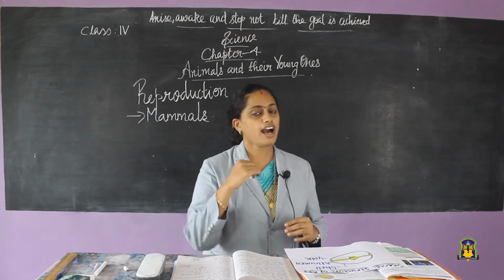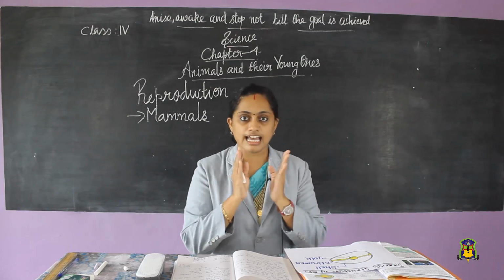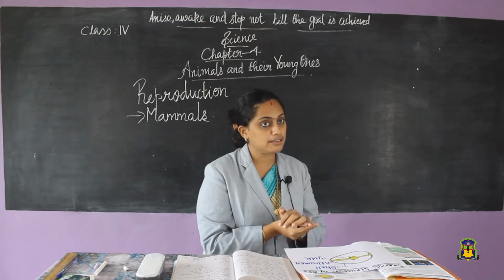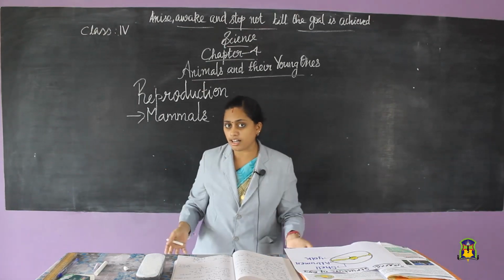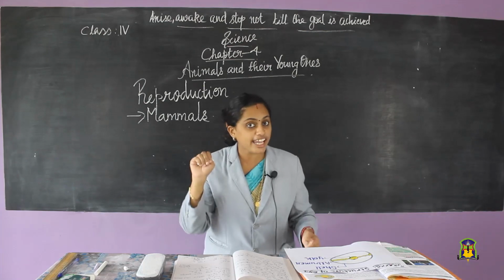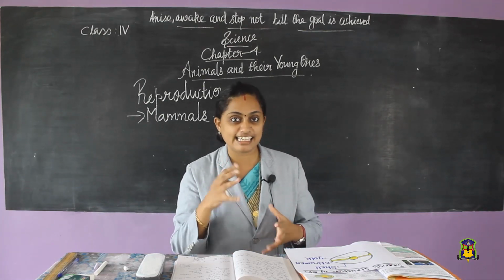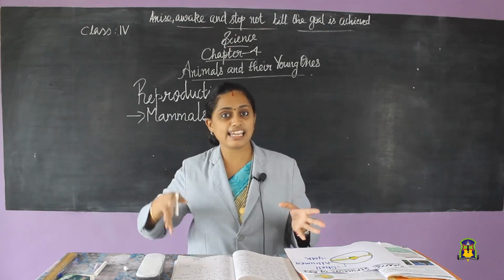After that, we saw about animals which lay eggs. Which are the examples? Most of the birds, insects, snakes, crocodiles, all those are laying eggs. So the reproduction is happening by laying eggs.